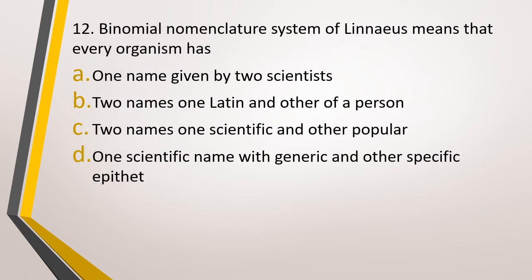Question number 12. Binomial nomenclature system of Linnaeus means that every organism has option A, one name given by two scientists, option B, two names, one Latin and other of a person, option C, two names, one scientific and other popular name, or option D, one scientific name with a generic and specific epithet? The correct answer is option D, that is one scientific name with generic and another one with specific epithet.